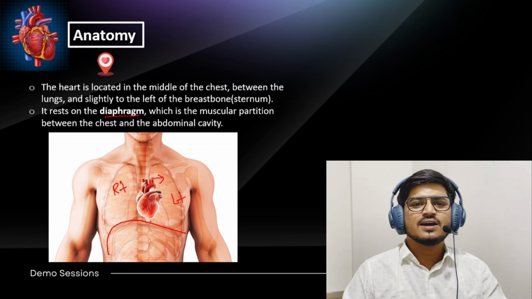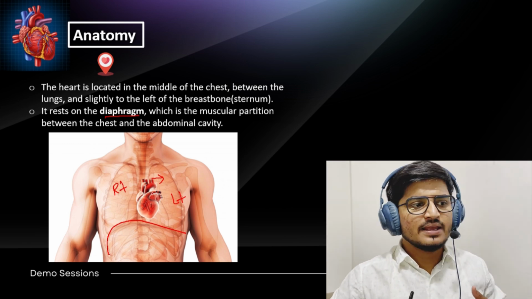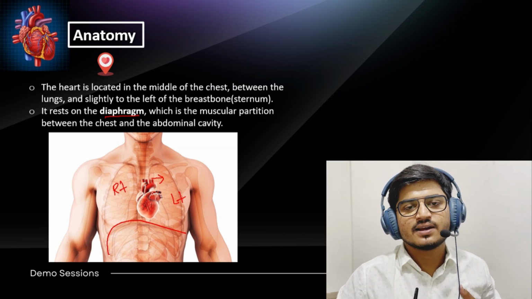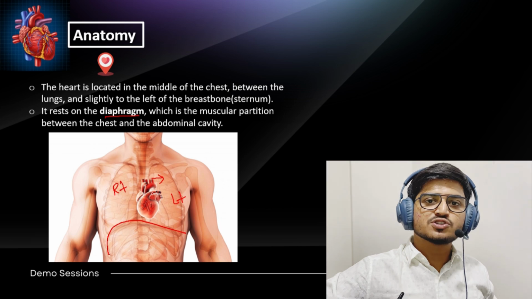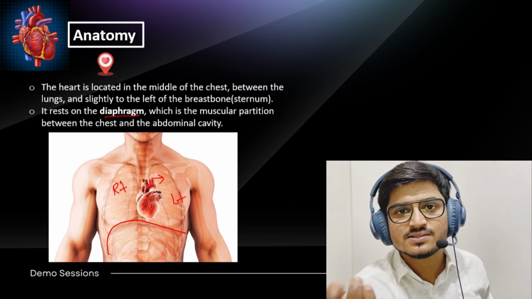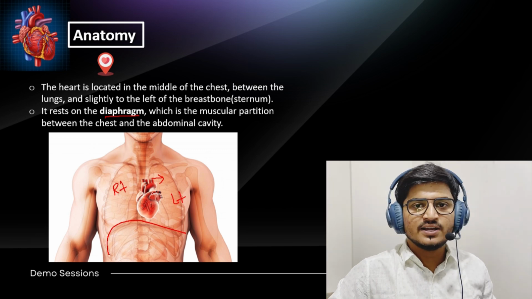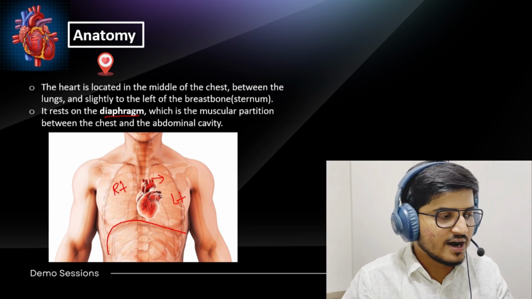Acha, if I ask, what is the heart covered by in the anterior portion? Anteriorly, the heart is covered by the sternum, the rib cage. What is in the posterior portion of the heart? There is the mediastinum, and below there is the diaphragm, and on two sides there are two lungs. So this is the basic position of our heart.